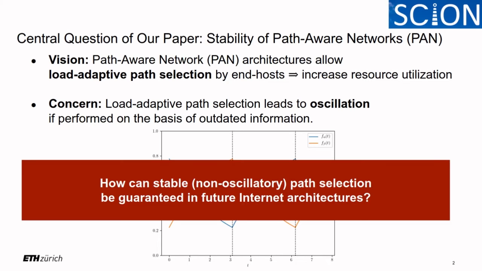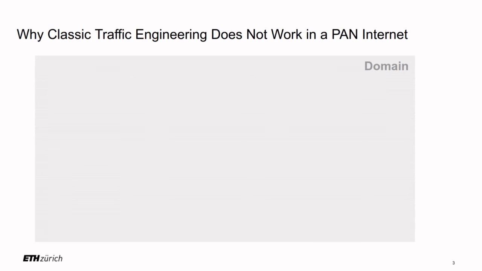So the question that we're asking is, how can stable path selection, that means path selection that does not lead to this kind of oscillation, be guaranteed in future internet architectures with end-host path selection? There has been much traffic engineering research that tries to solve a similar problem, namely the stability problem of load-adaptive path selection. However, all these schemes are unsuitable for a path-aware internet, and I will explain why by presenting two classic approaches of traffic engineering.